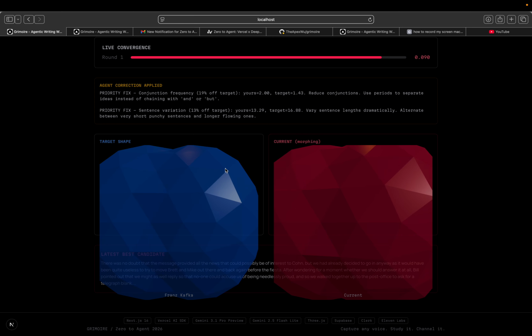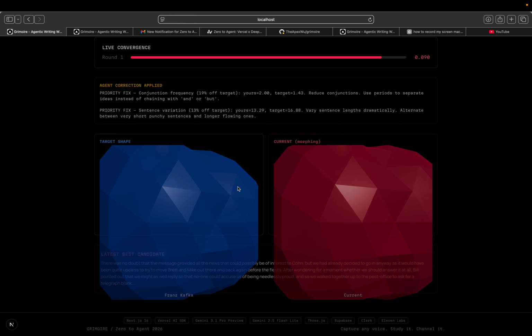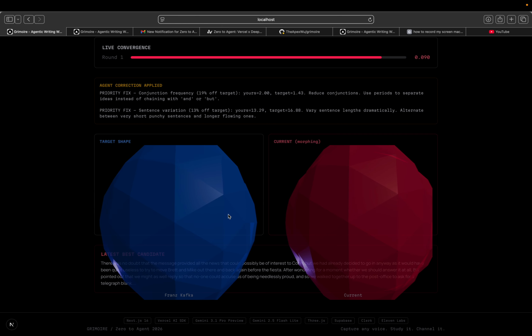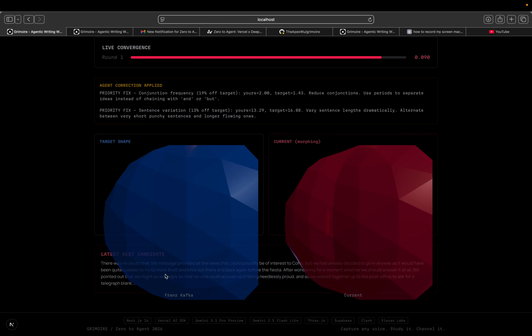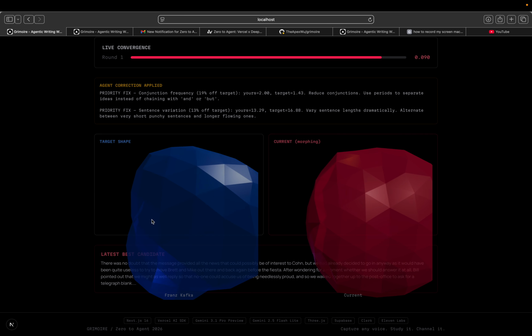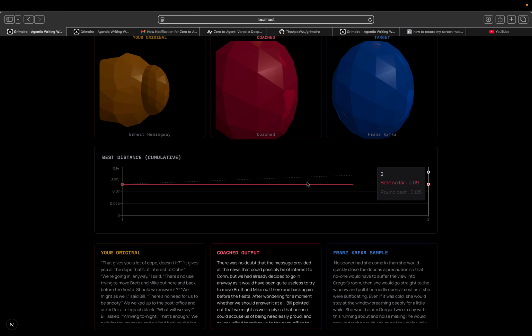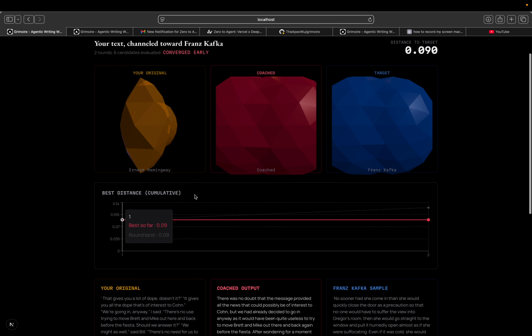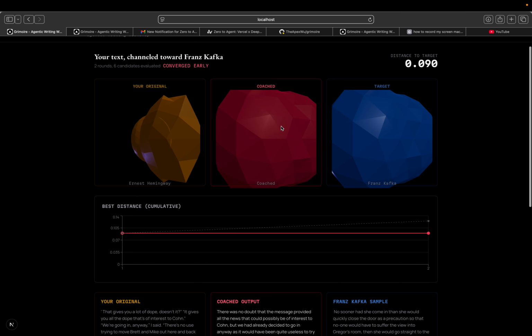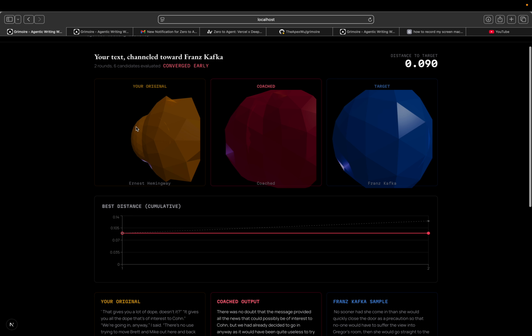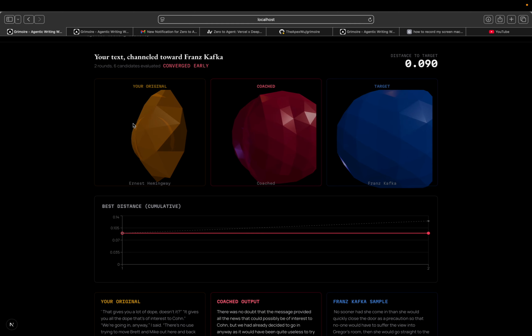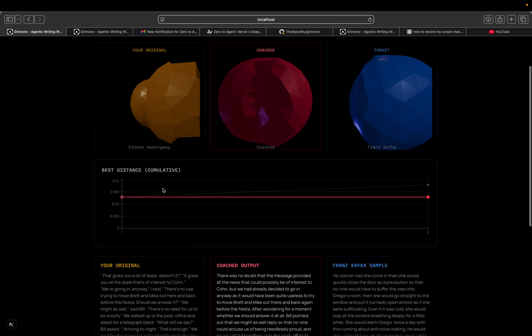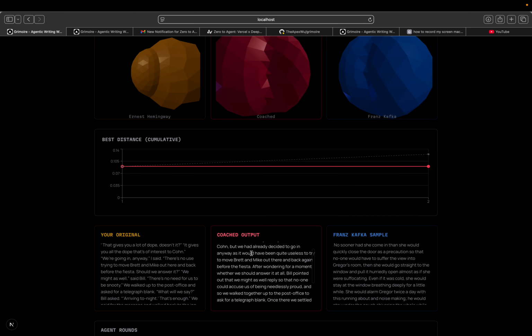And we're about to see what is essentially going to be 3 shapes side by side. Just give us a moment. So right over here, you can see the coach shape pulling towards the Hemingway profile. They're both very similar, whereas we have the original Hemingway here. And the text itself has shorter sentences and stripped-down punctuation.